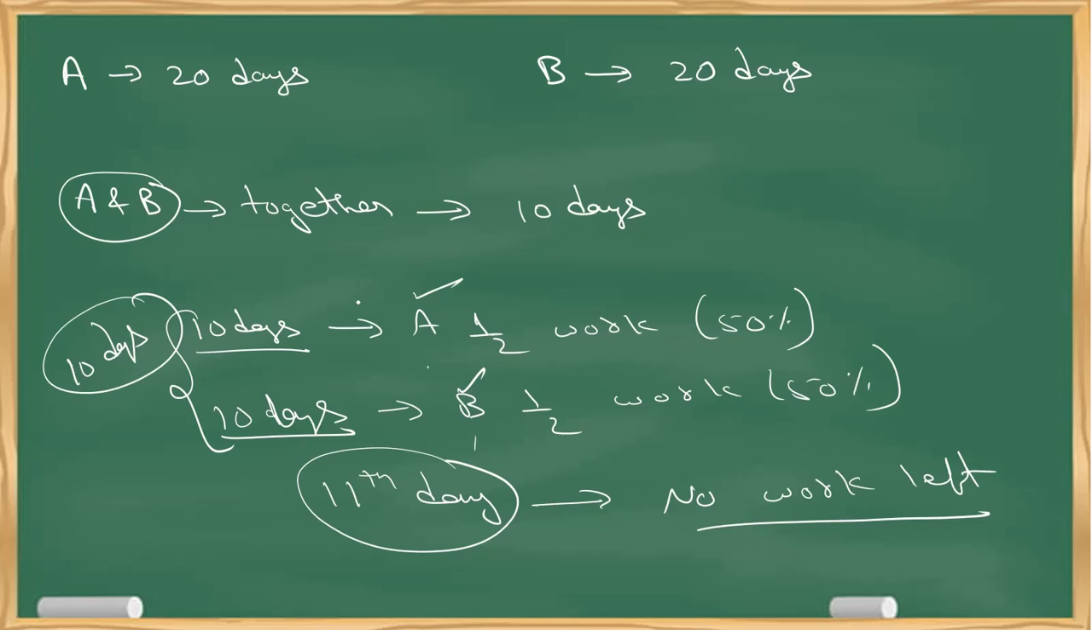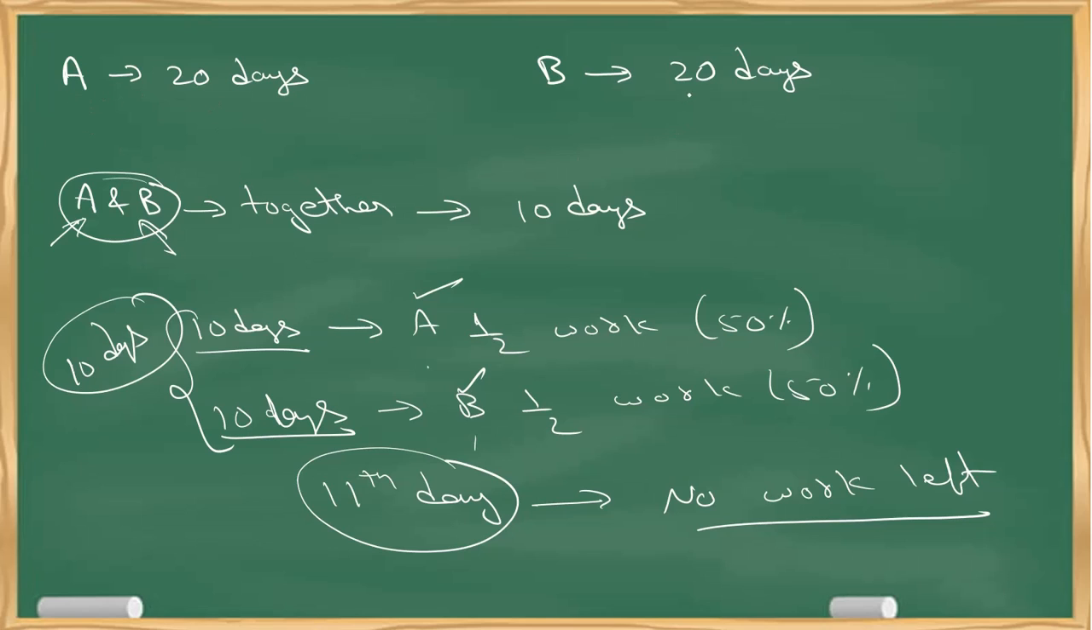See, A and B working together doesn't mean A will interfere in B's work. A will do his own part, B will do his own part. Ultimately, the total work will be calculated. Understood my point? It's quite easy, right? So whatever is the number, I'll halve it, and I'll get the answer. But in the actual case, the question will be like this.